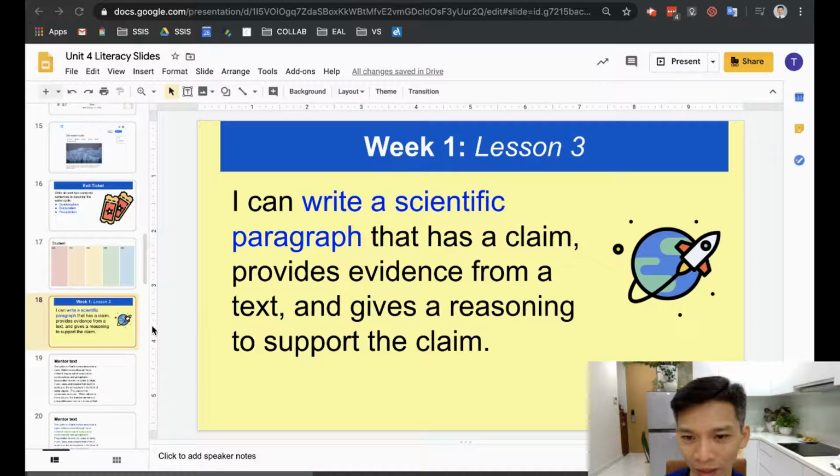Welcome to week one's lesson number 3. The objective for today is: I can write a scientific paragraph that has a claim, provides evidence from the text, and gives a reasoning to support the claim.